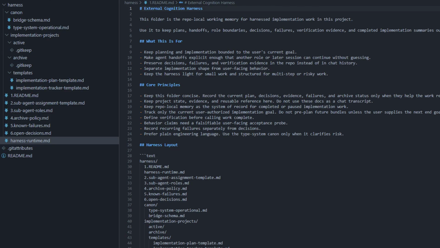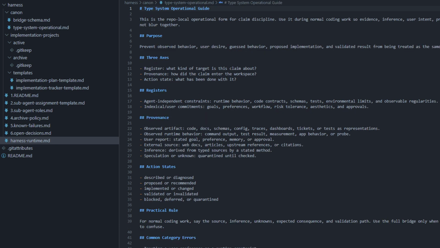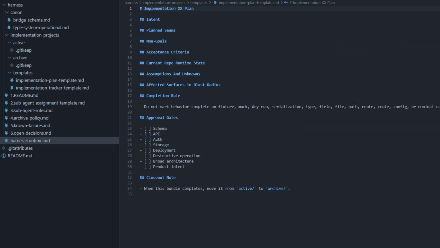It's the connecting point from the line at the top of the agent markdown file to the harness in each repo. Then there's a canon file, which is basically just a document describing the architectural and reasoning style that I want the agent to follow so that outputs stay consistent across the repo. Then there's an implementation project template, and this is basically just a formalized version of an episodic memory for the agent so that we can hone in on a specific aspect of the code base or a specific task and have a template that guides the agent through the process of actually implementing runtime from front to back and then tracking it properly in the external memory.